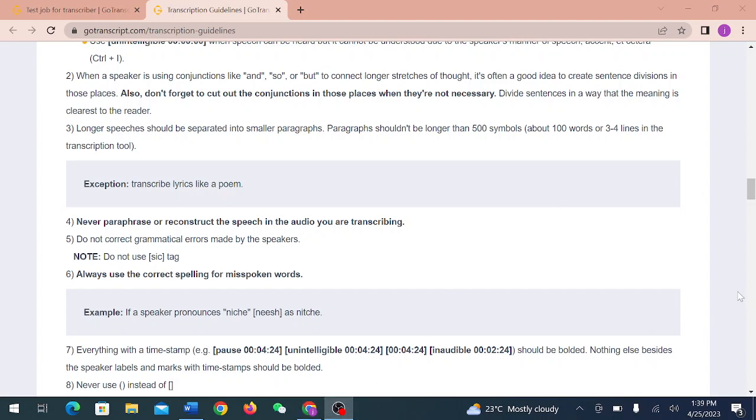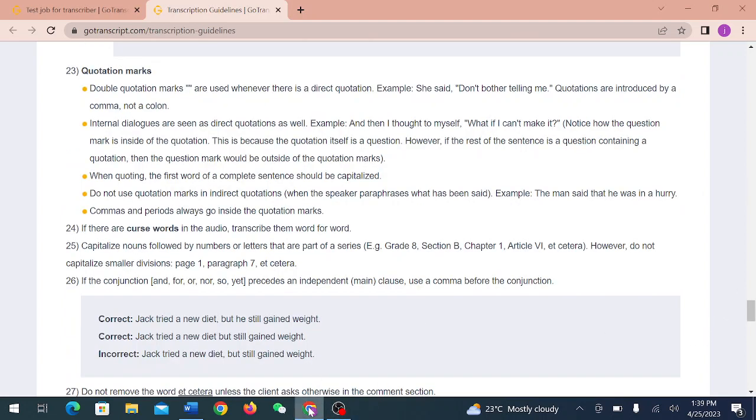In our major rules, number 23, in our quotation marks, we are told internal dialogues are seen as direct quotations as well. So we are supposed to do what? Double quotation marks are used whenever there is a direct quotation. For example, she said, comma, we open quotation marks, don't bother telling me, full stop, then closing quotations.